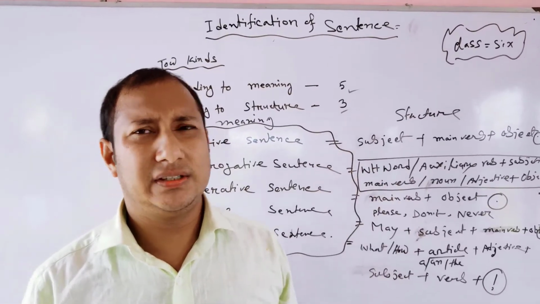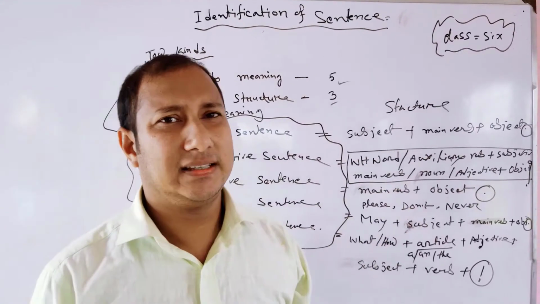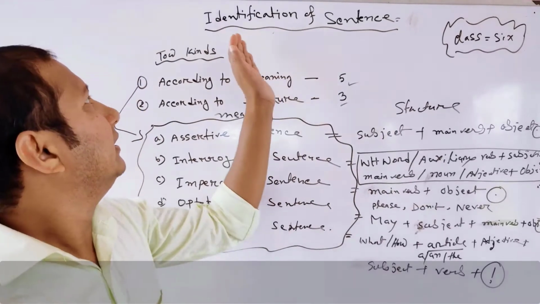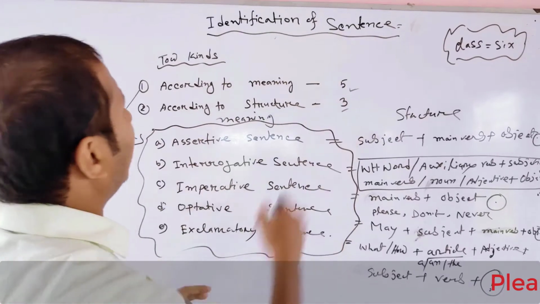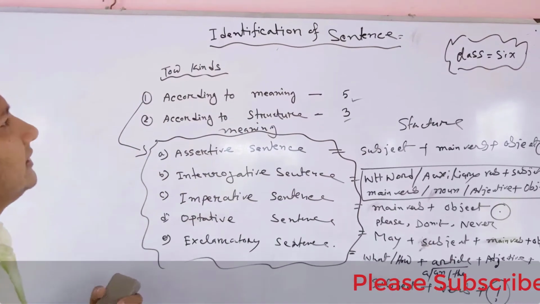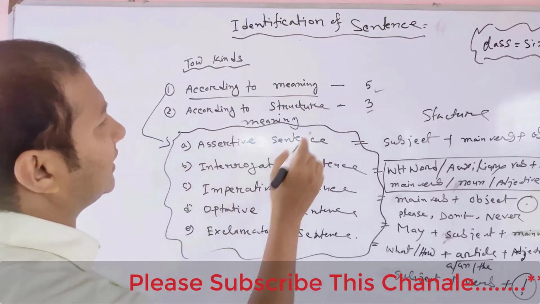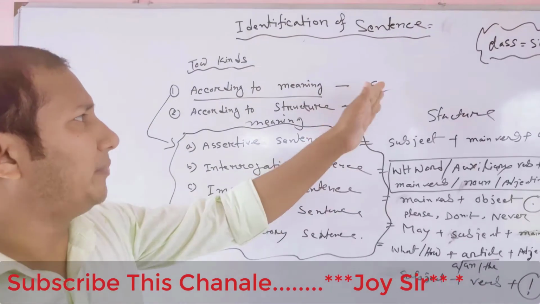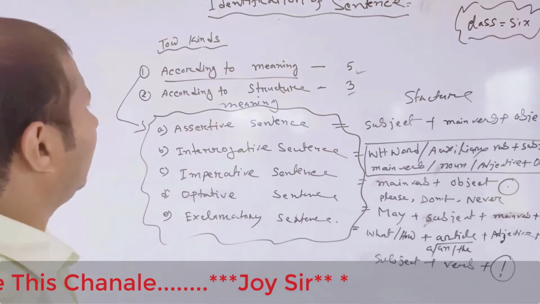This class is for the students of class 6. In your syllabus, it has identification of noun, identification of sentence. Sentences are of two kinds: according to meaning and according to structure. According to meaning, a sentence is of 5 kinds. According to structure, a sentence is of 3 kinds.